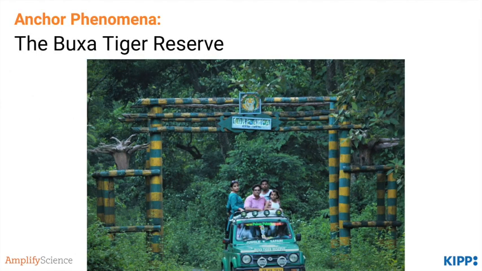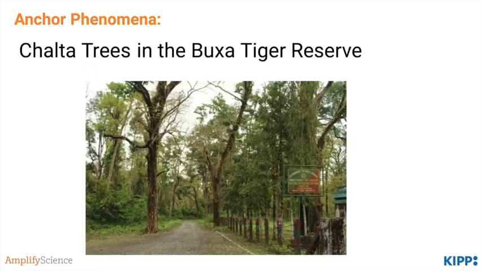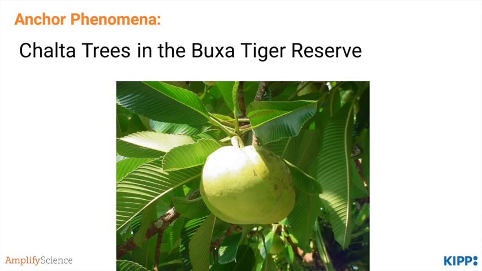So in this unit, we introduce students to a real place called the Buxa Tiger Reserve in India. This reserve is a broadleaf forest type habitat, and it contains a special kind of tree called chalta trees. These chalta trees grow large fruit called elephant fruit because they're eaten by elephants.